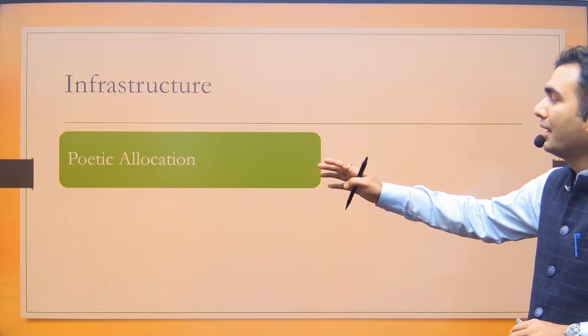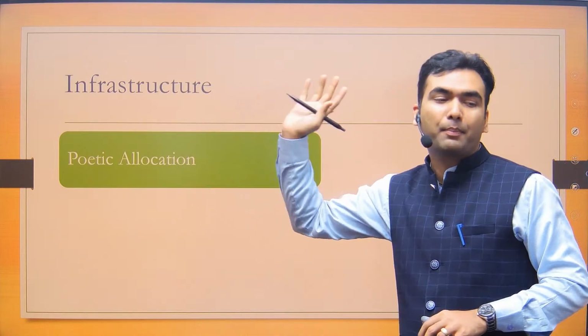The first thing is the allocation has been very poetic.